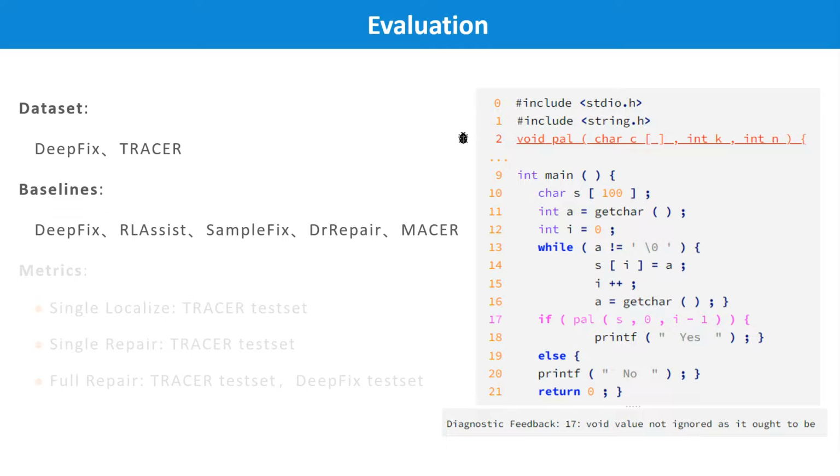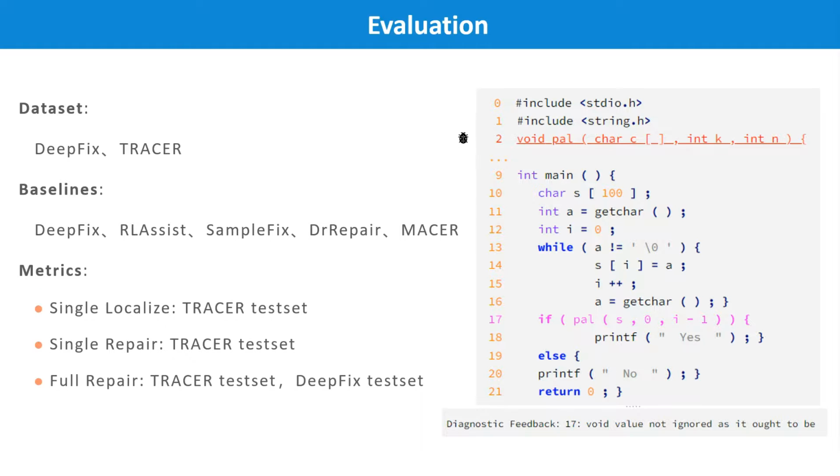To evaluate the performance, we set three metrics. The first is single localize, which evaluates the ability of the algorithm to find the location of a single line error. And then single repair, which evaluates the ability of the algorithm to repair the error when the location is provided.